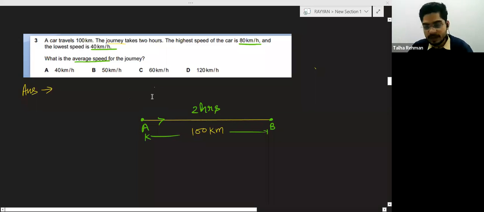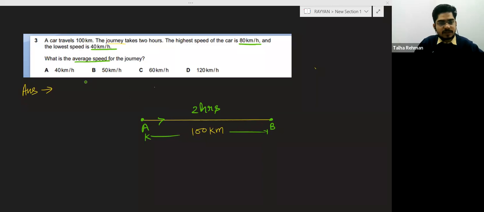The car started from A and finally reached point B and covered the 100 km. Simple. This data is extra, you can say. Sorry, I have not shared my screen. So basically, this data is extra.